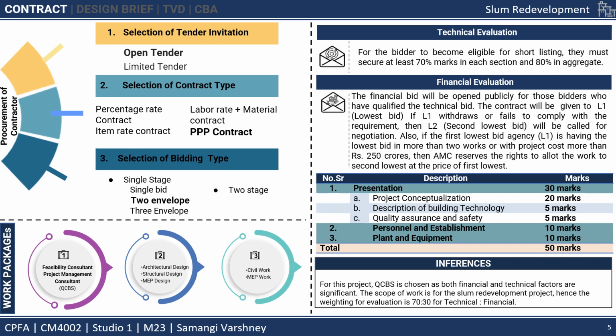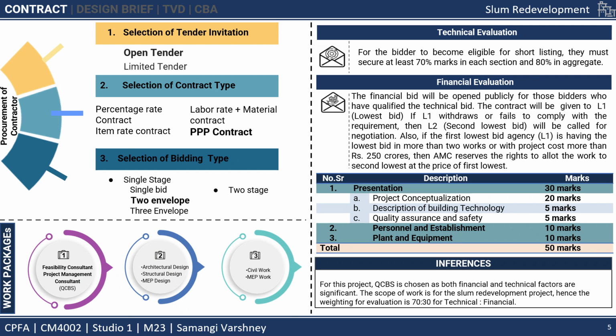For the procurement of the contractor, the selection will be done by three methods: selection of tender invitation, selection of contract type, and selection of bidding type. For our project, the tender invitation should be an open tender, which offers a healthy competition among all the bidders. Then the second method, the selection of contract type, includes percentage rate contract, item rate contract, labor rate plus material contract, and PPP contract.